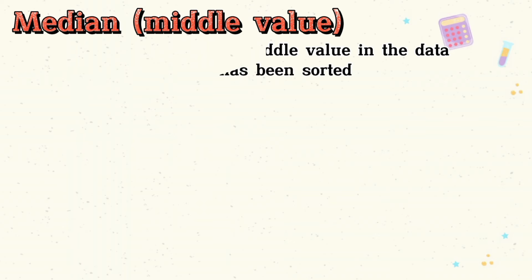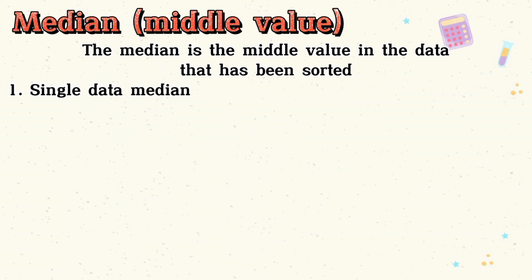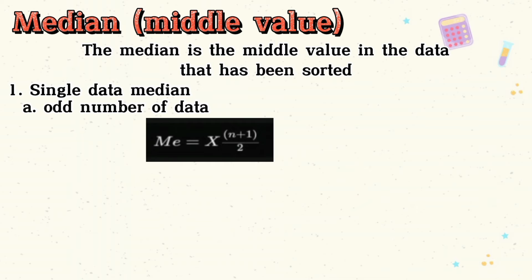The second material we will discuss is the median. The median is the middle value in the data that has been sorted. The first is the single data median. For an odd number of data, the formula is median equals x of (n plus 1) over 2.